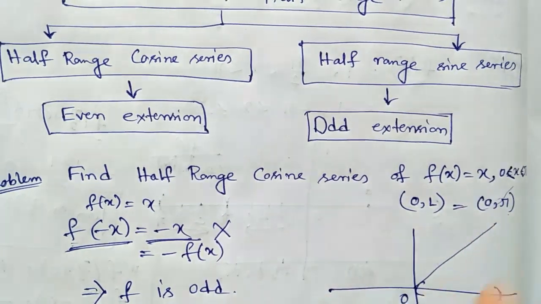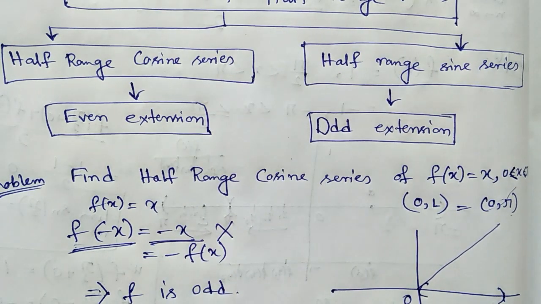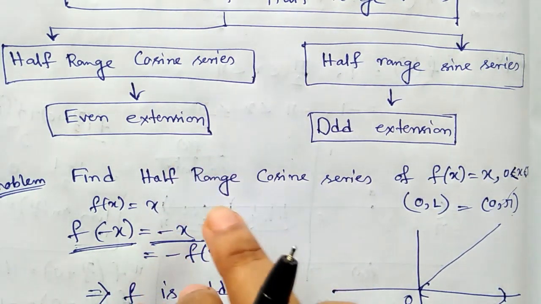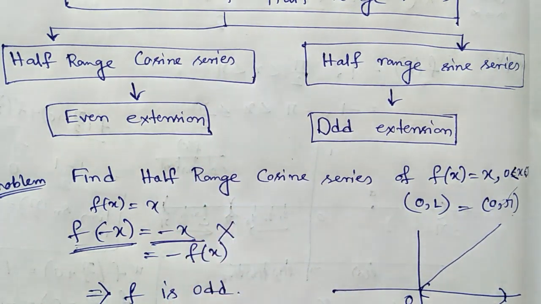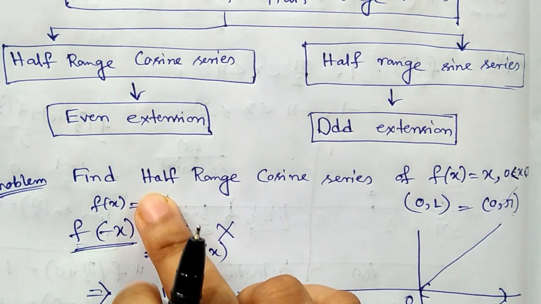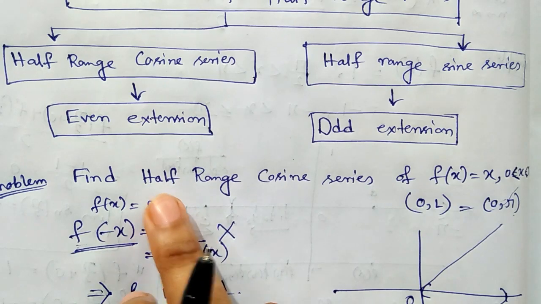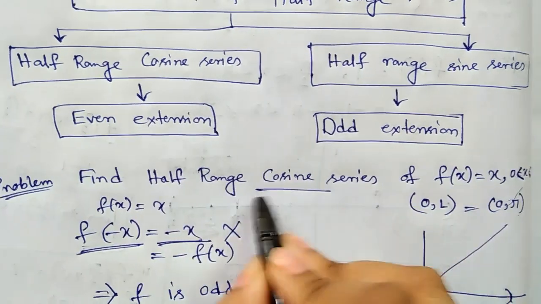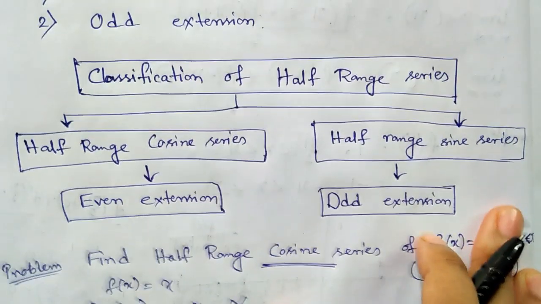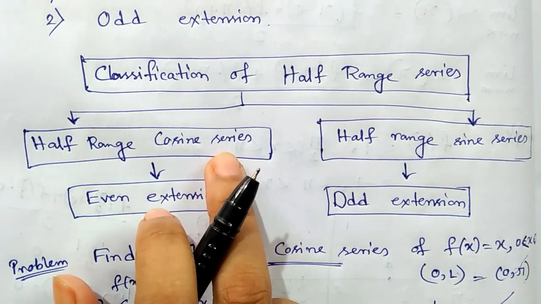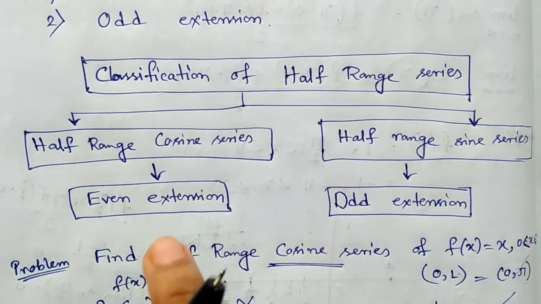Okay, next. I have told you that in case of half range series, you first read the problem. Here it is asked to find the half range cosine series, and for a half range cosine series, even extension should be done.